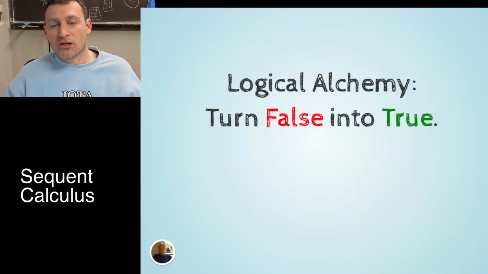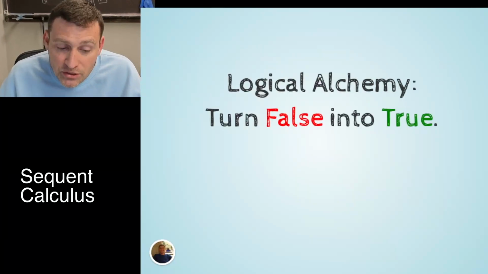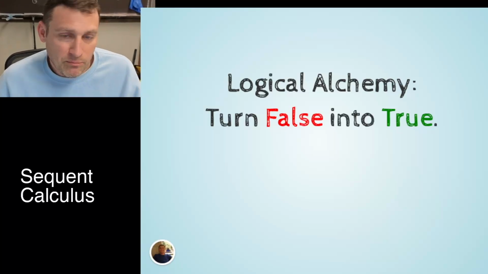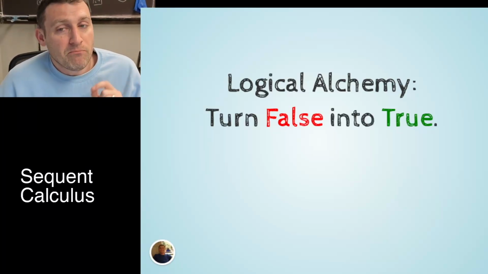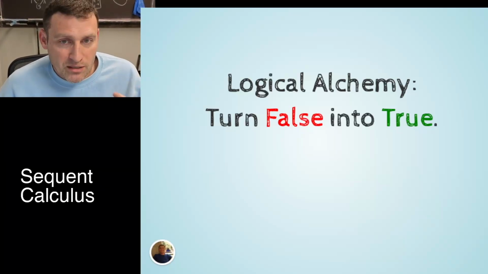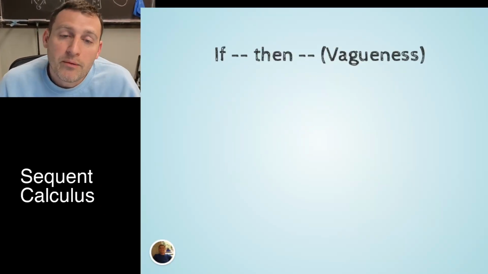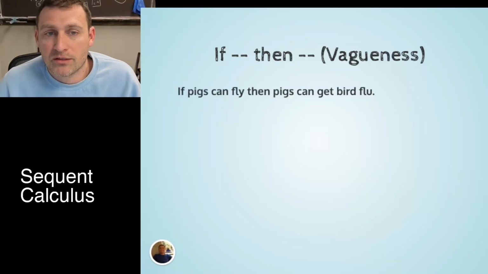So let's go back to this logical alchemy. How do we turn false into true? This feels like it shouldn't happen. It feels like it's illogical. It makes you wonder if you're really going to trust the mathematics that you're using. I claim it comes down to vagueness in how we word things.